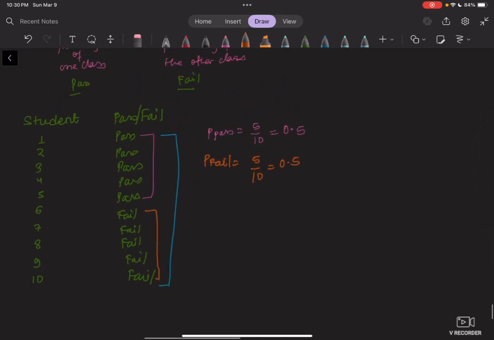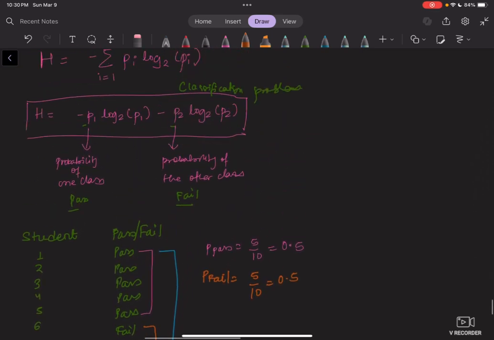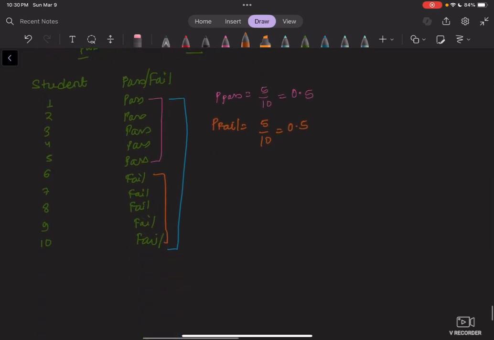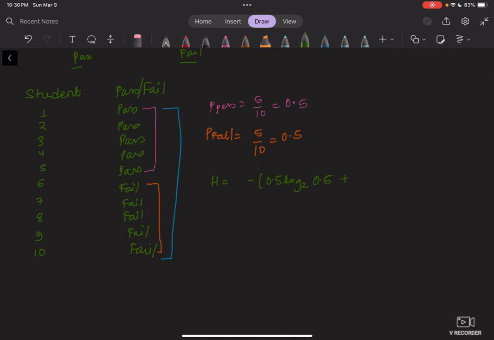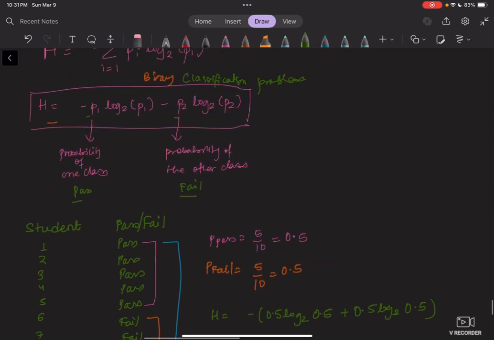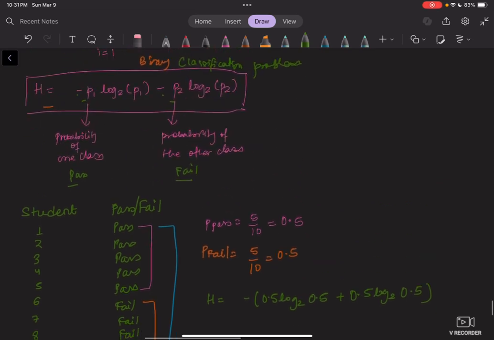So let's calculate the entropy using our formula for a binary classification problem. Our entropy would be negative of 0.5 log2 0.5 plus 0.5 log2 0.5, and I'm taking the negative common because both of these have negative values.